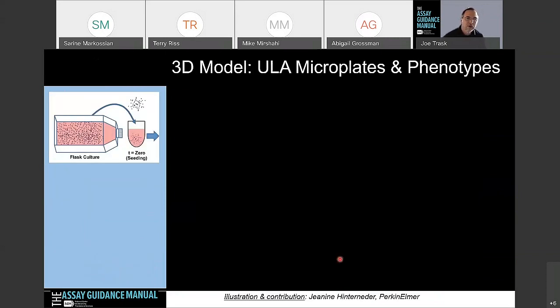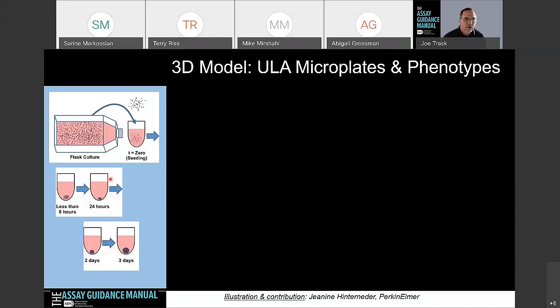So for the ultra low attachment microplates and phenotypes, this is a pretty simple process, and I think this is why most people will venture into the 3D space. They'll use this particular method. They're going to take cells from a culture flask and put them into a 384 or 96 well ultra low attachment plate, and over a couple of days, or 2 or 3 days, which is the standard I think most people are practicing today, you're going to form a spheroid in there. Cells are forced to go into the bottom of that well, and then they start to self-assemble there.